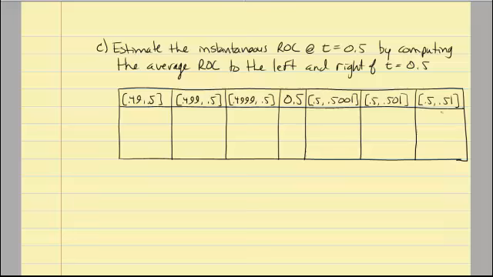So this is kind of what we're looking at. Now, this box will represent the change in our function. So this will be f of t evaluated at 0.5 minus f of t evaluated at 0.49. This row will basically represent the change in time. And then this last one is kind of like our answer box. It's going to be the ratio of these two. So this will be the change in f over the change in t.